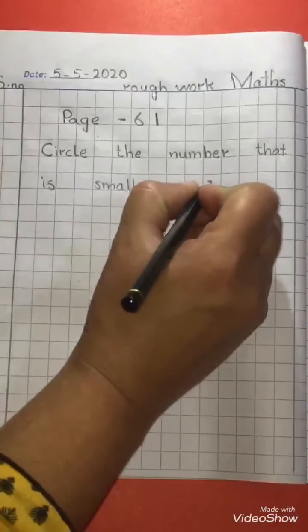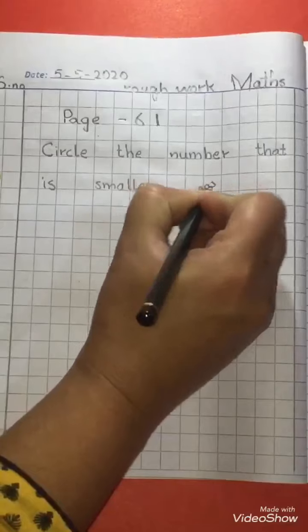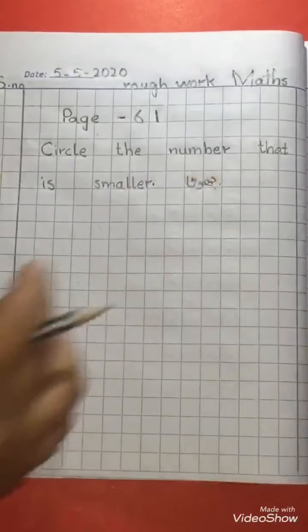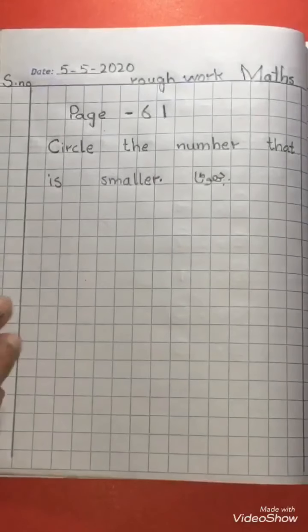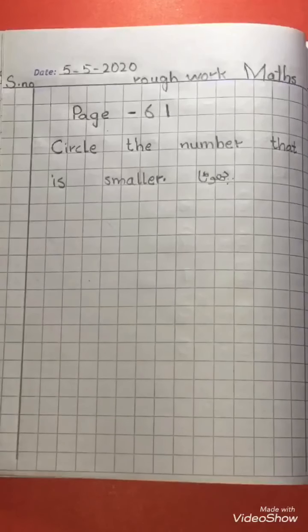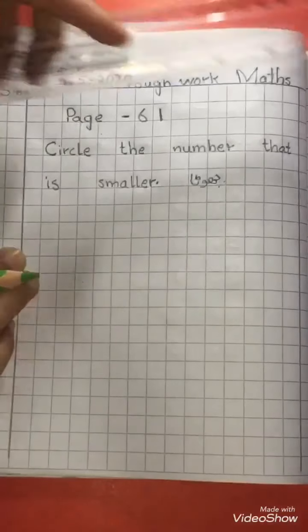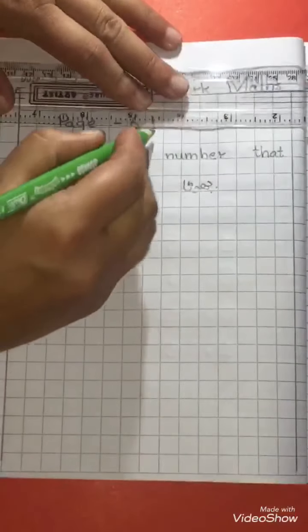Smaller means small. We have to encircle the number which is small, which is smaller. First we will underline the page number and the question with the help of color.